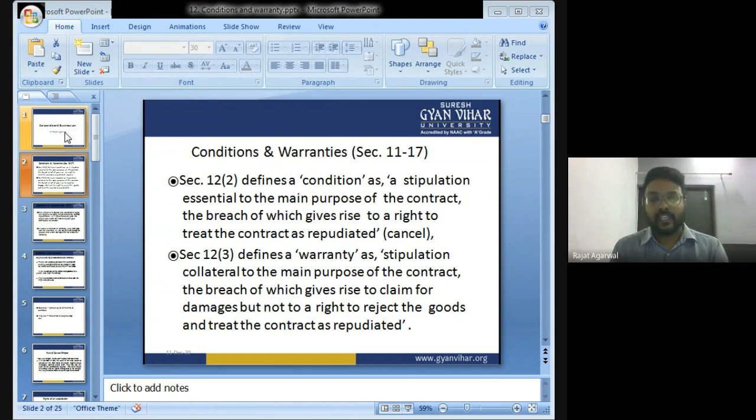So, section 12, subsection 3 defines a warranty as a stipulation collateral to the main purpose of the contract, the breach of which gives rise to a claim for damages, but not a right to reject the goods and treat the contract as repudiated. I told you, in warranty it gives you the right to claim for damages, but you cannot reject the goods or treat the contract as cancelled. It is not possible.